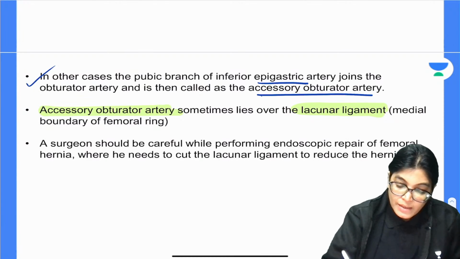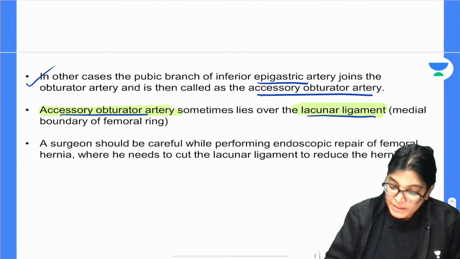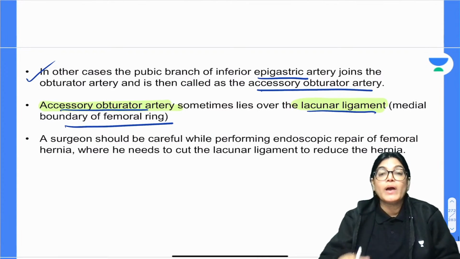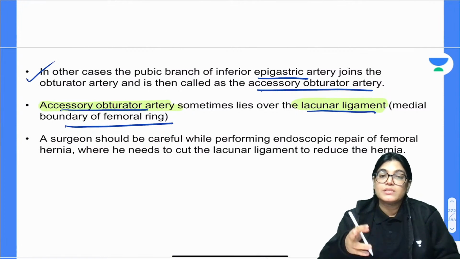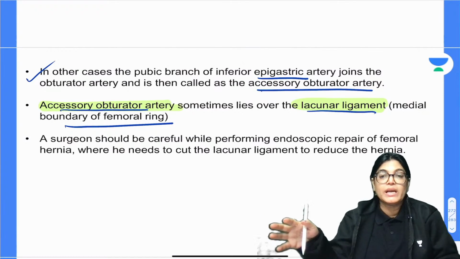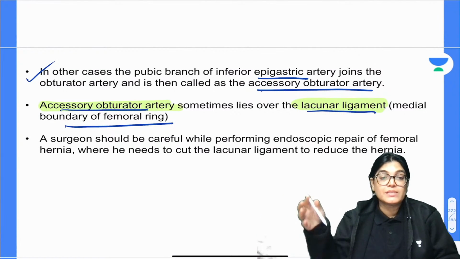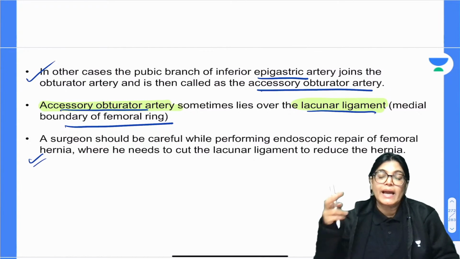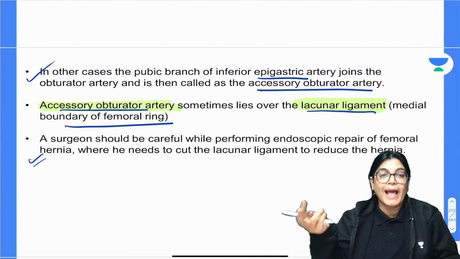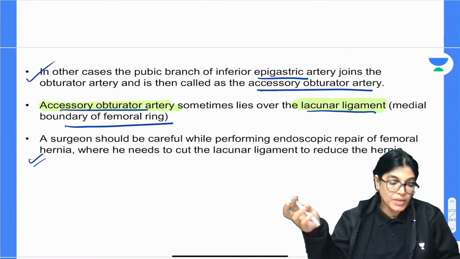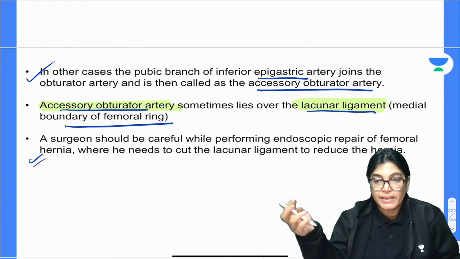We clearly know that this lacunar ligament is forming the medial boundary of the femoral ring, and in case we want to enlarge the space, we want to cut the lacunar ligament. So the surgeon should be very careful while performing this surgery and endoscopic repair of this femoral hernia. Why? Because cutting the lacunar ligament can accidentally lead to cutting of the accessory obturator artery, and this could lead to enormous bleeding.